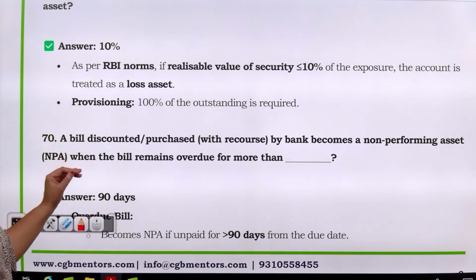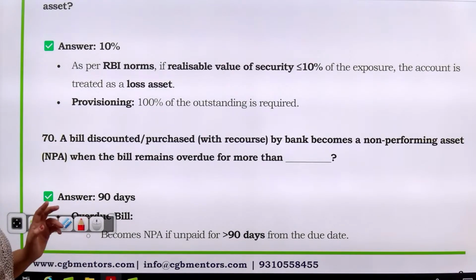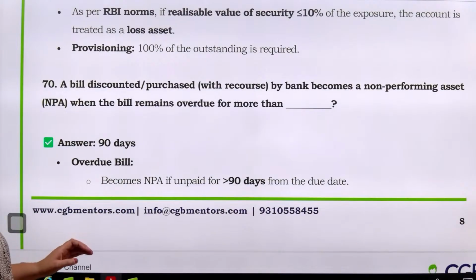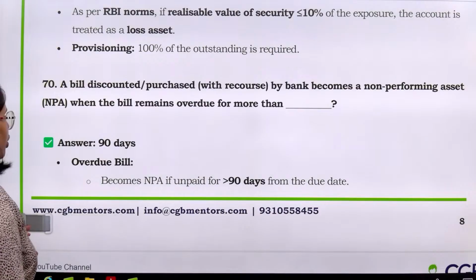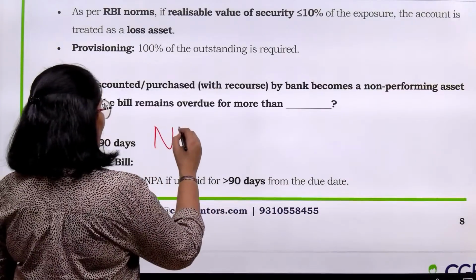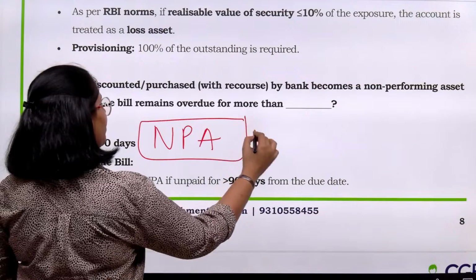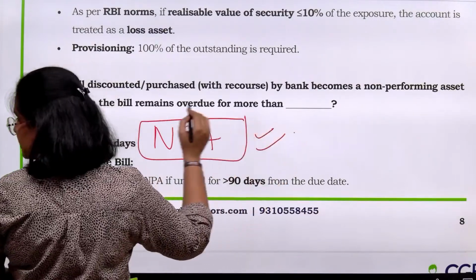Now a bill discounted or purchased with recourse by banks becomes a non-performing asset when the bill remains overdue for more than a certain period. What is the time period? Now you have seen that at least 3 questions have been asked till this point. अब तक 3 सवाल पूछे जा चुके हैं आपके NPA classification से.